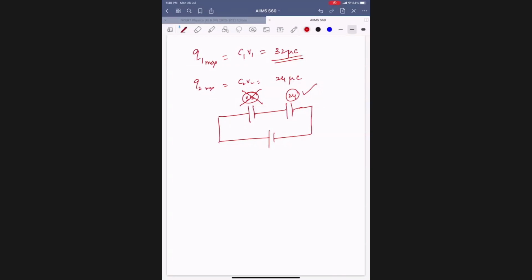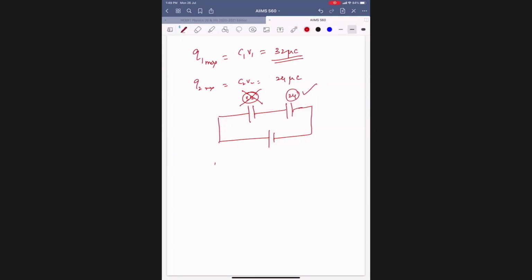Why are we constraining ourselves to 24 only? Because one person can have up to 32 and the other up to 24. The first person says I can take 32. Okay, 25, 26, 27, up to 32 is no problem, but the person who crosses more than 24 will get burst, na? Then the circuit is broken, and I cannot pump the charges. Got it?